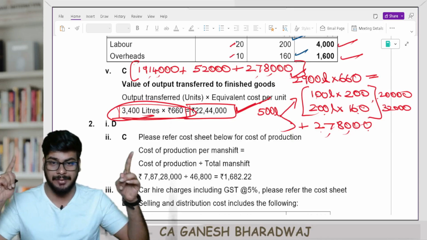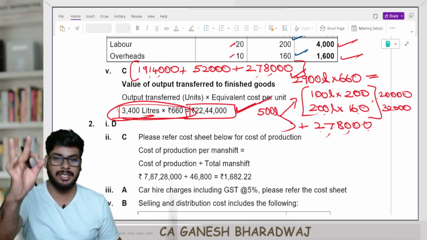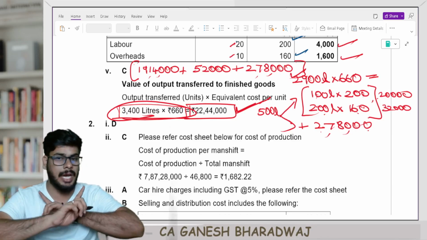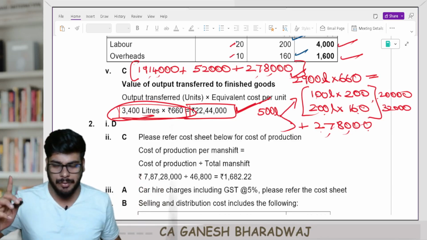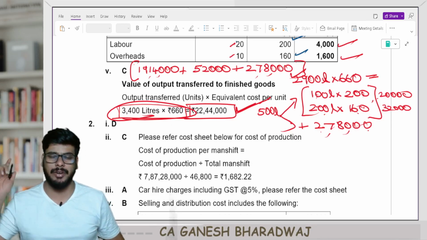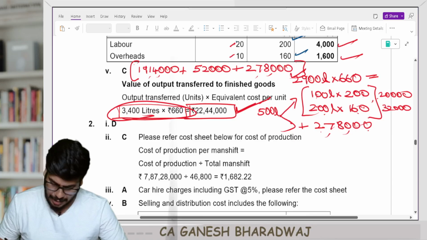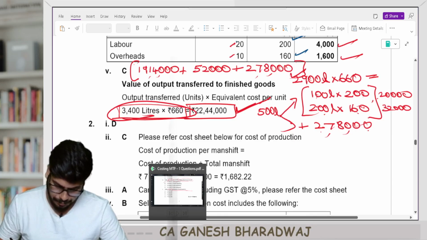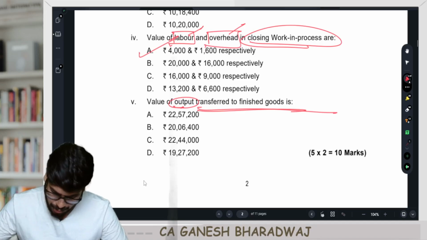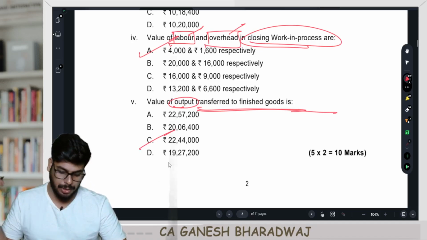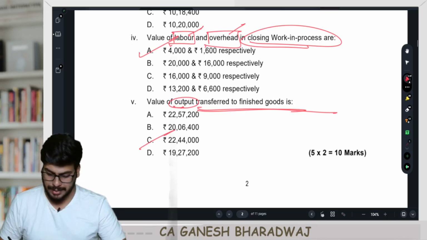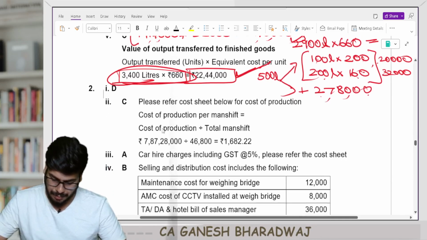Clear with this, guys? Have this clarity. This is nothing but exactly the same as what we have done. We are not deviating from the approach. Clear with this? We have done this exactly the same way in our regular batch. Please follow it. Clear with this, guys? So that's about this particular question. It's going to be 22,44,000, and that's about this particular question as well. Clear with this, guys? Clear with this, right?